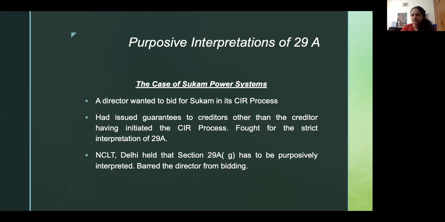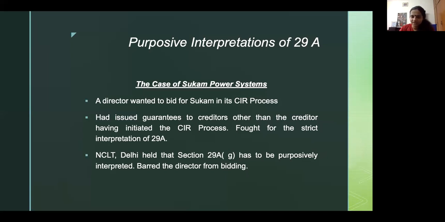So what happens is, if I've given a loan to a company and it's not paying back, my first step before trying to get onto the CIRP process train is to go and ask the guarantor to give me the money back. If I get repaid in full, then I don't need to go against the company. So all of these banks had issued notices to the guarantor director asking him to pay back the money that was owed by the corporate debtor.